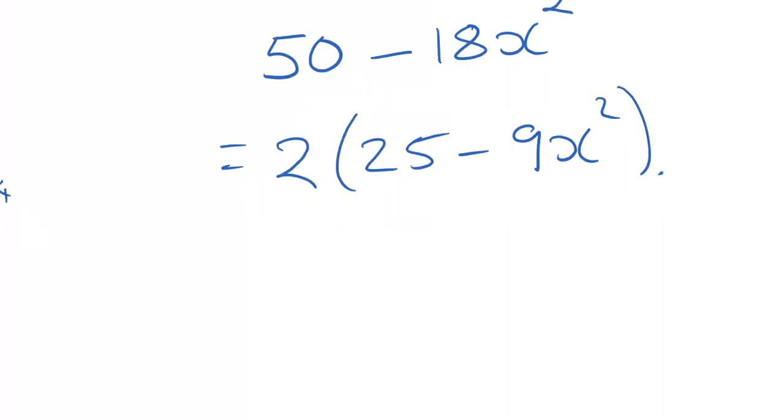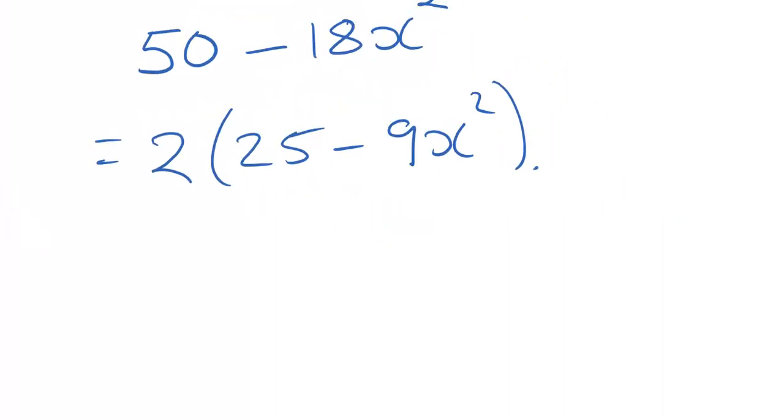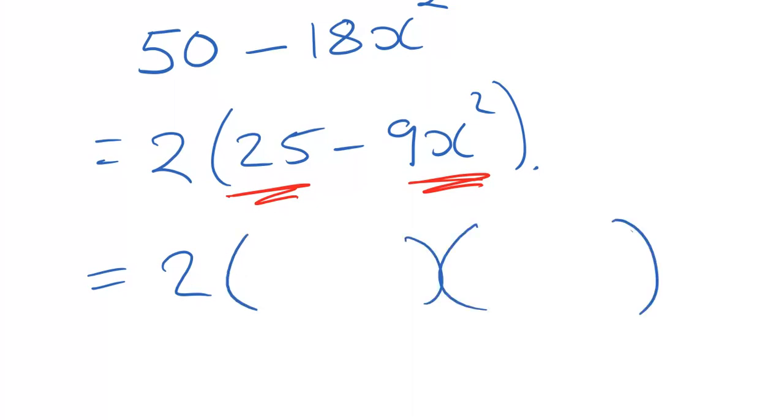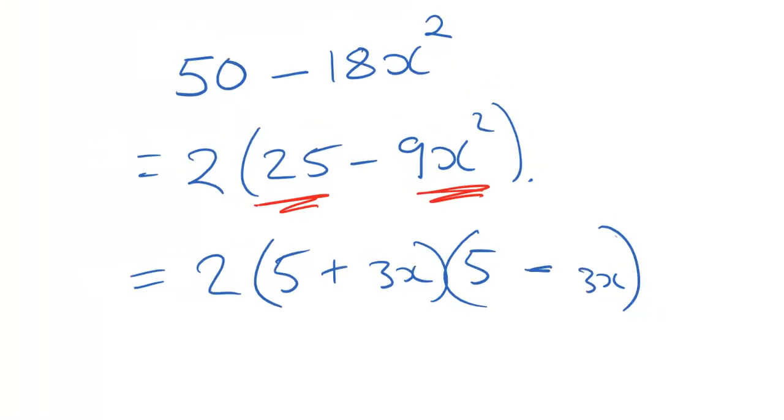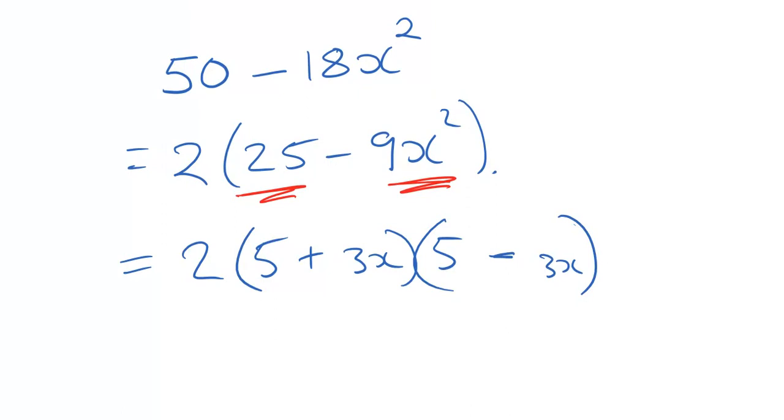That would be true. Now that I've done that, actually, hang on a second, I do have a square number and I do have another square number. So maybe I could use this after all. I can leave that 2 exactly as it is and replace that single bracket with the double bracket by writing 5 at the beginning and 3x at the end, the square root of those two red highlighted numbers from above. One has to be a plus, one has to be a minus, and actually I have been able to factorize that. So on certain occasions, just look to see if you can manipulate the expression to bring out the square numbers, and then you can follow through with this difference of two squares process.